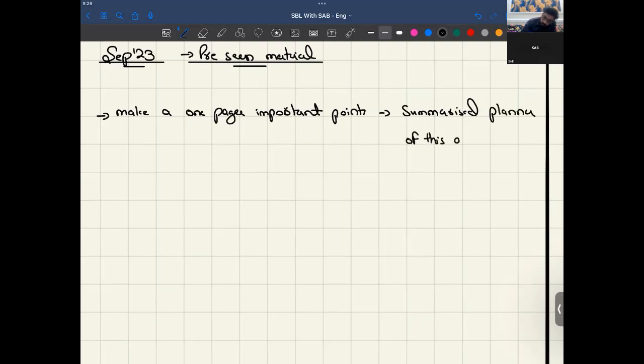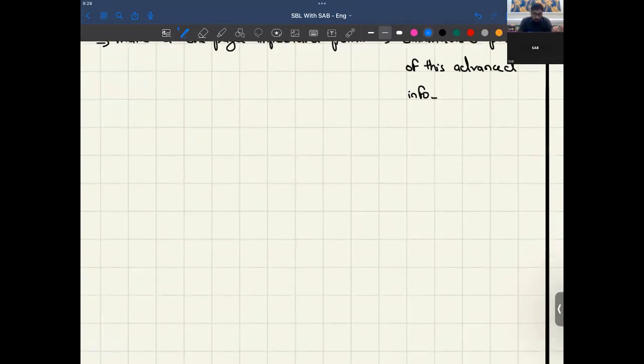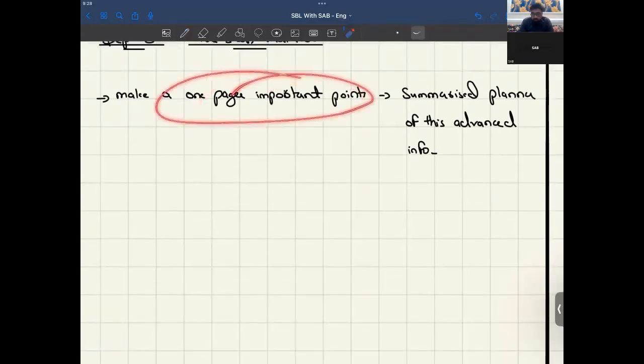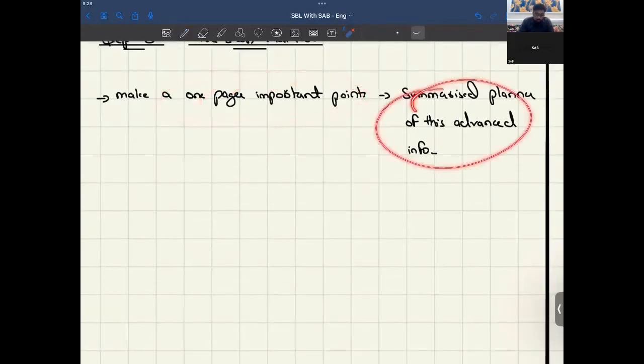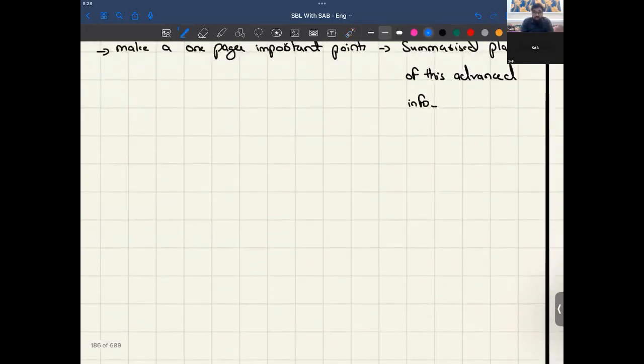Although I would be making it, if you guys are making it, then it's really perfect. If you're making a 1-pager of important points, then you must know where the data is present, so you could connect it in your exam, right?